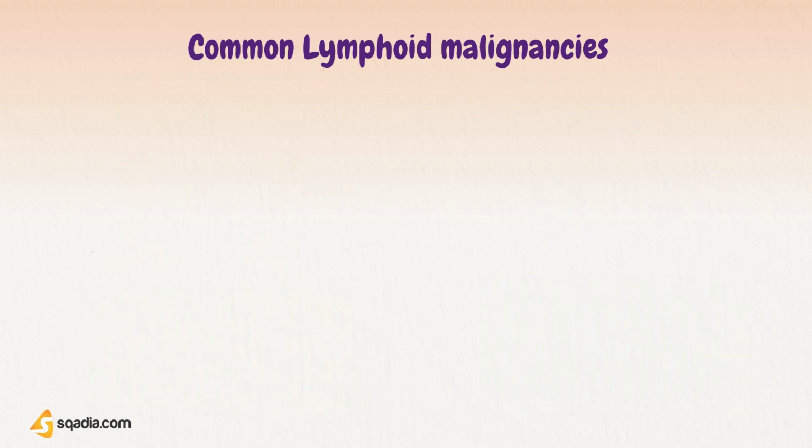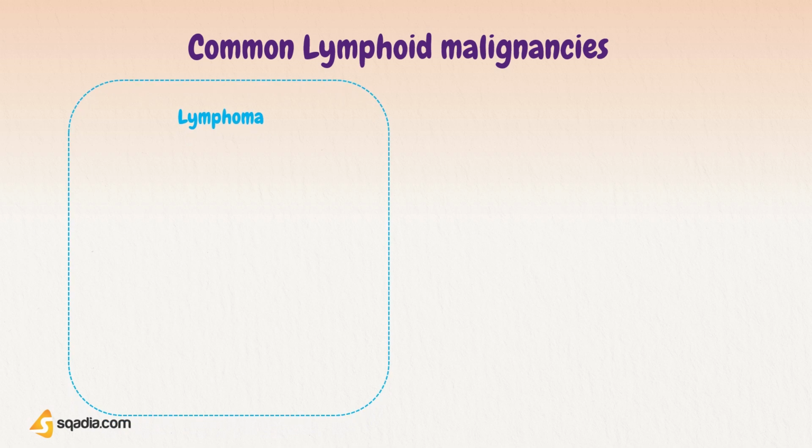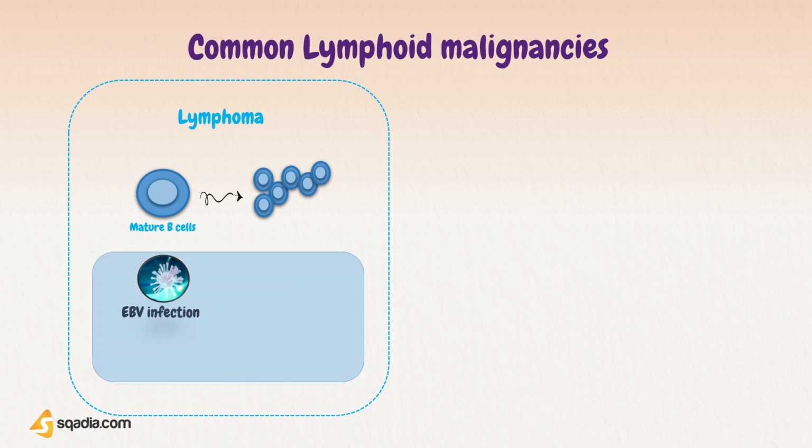Next, you will hear the term lymphoma many times in this video. It is a lymphatic malignancy that involves mature B cells, like in CLL. But unlike CLL, it is frequently associated with EBV infection together with some genetic alterations, and it tends to cause solid lesions that often begin in lymph nodes. So we can say, in CLL, malignant mature B cells are present in blood, while in lymphoma, malignant mature B cells are present in lymph nodes and sometimes other tissues.